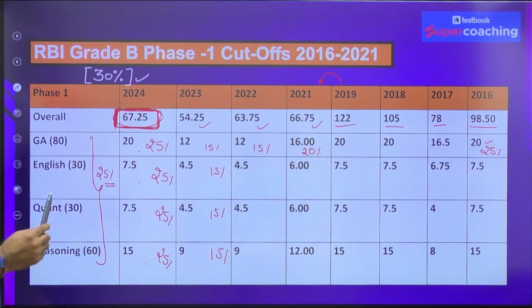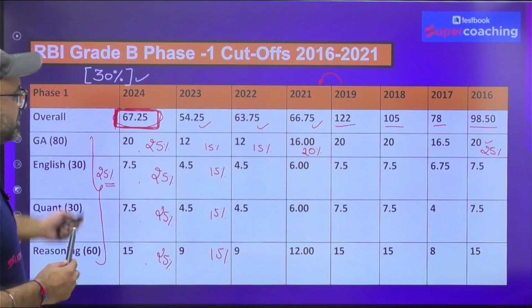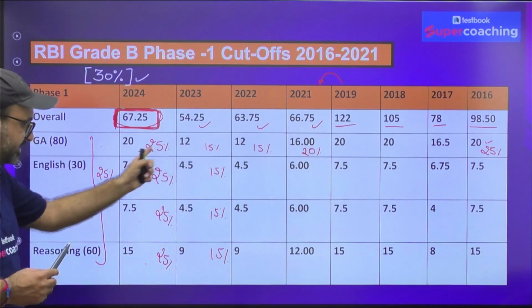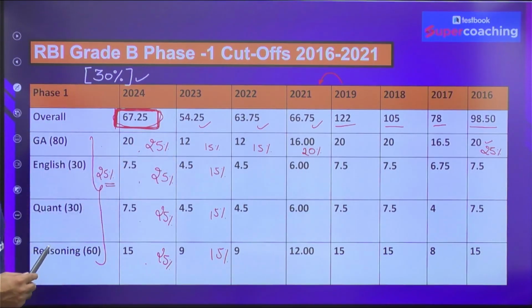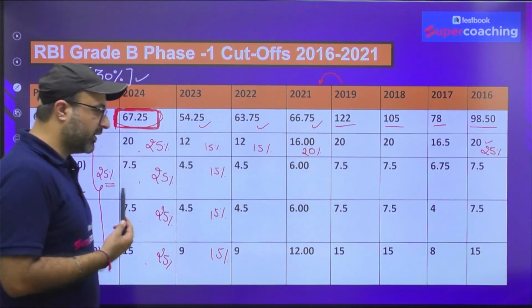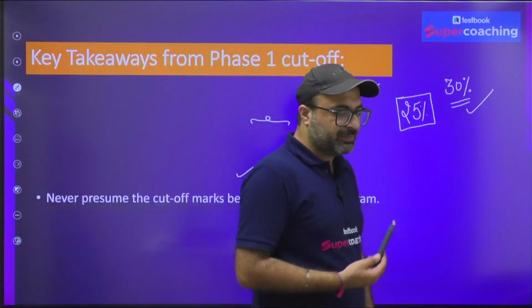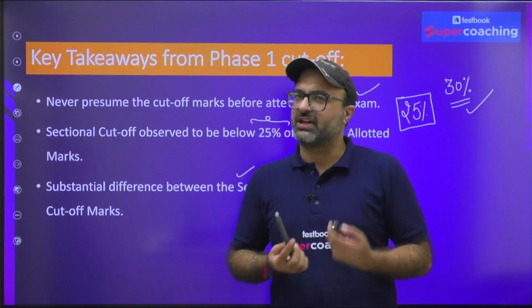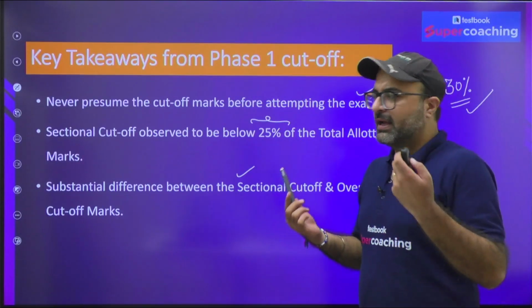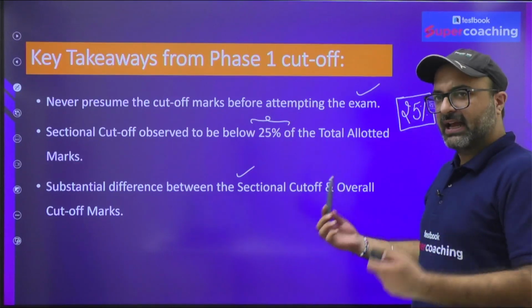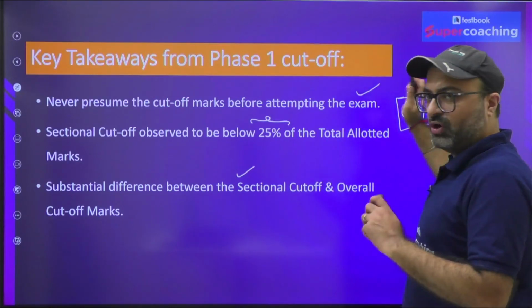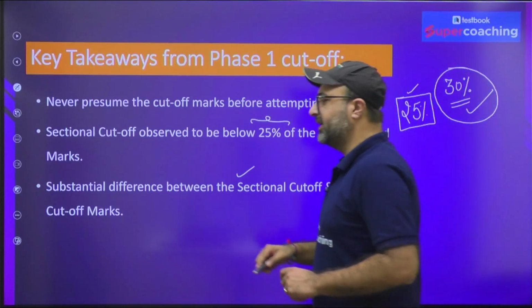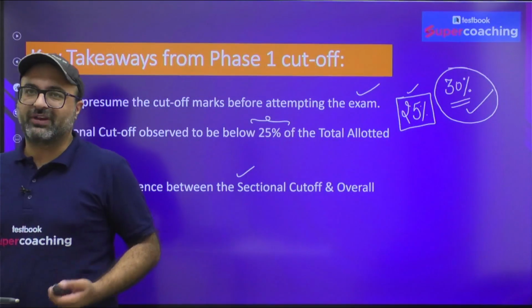There is still a difference, but this time it has dropped because RBI has drastically increased the sectional cutoff from 15% to 25%. Now you must be wondering, sir, is this 25%, 15% fixed? No, it is not fixed. Sir, is it mentioned in the notification? No, it is not mentioned in the notification. It can only be analyzed, and our analysis says that till date it has always been below or up to 25%, but you must target 30%, keeping in mind the 2025 examination.